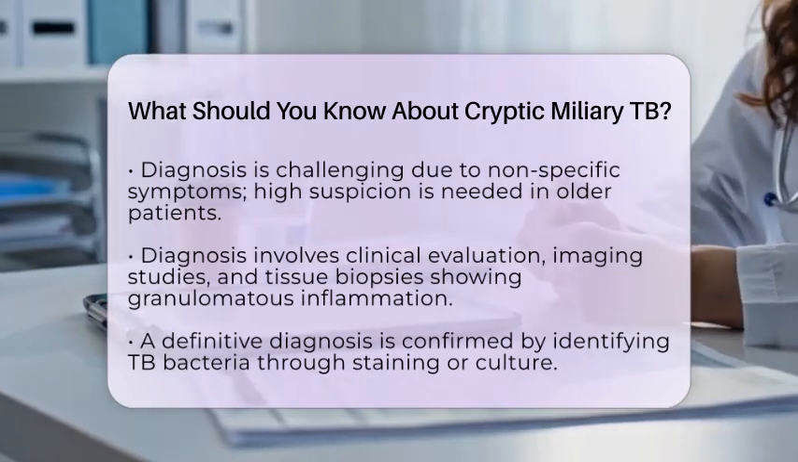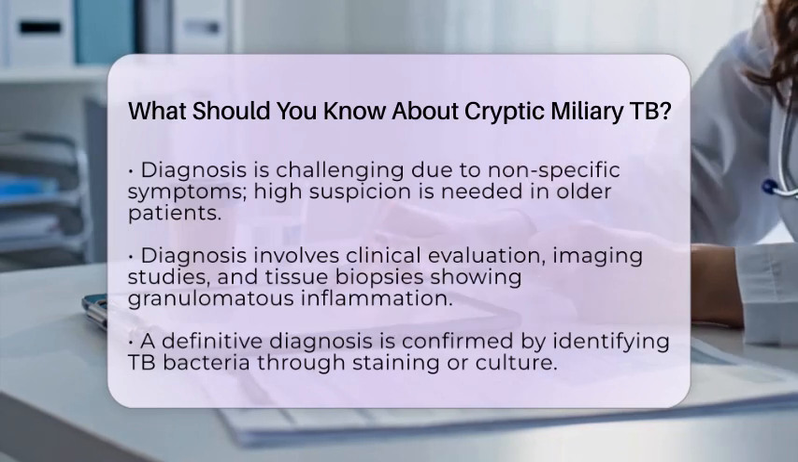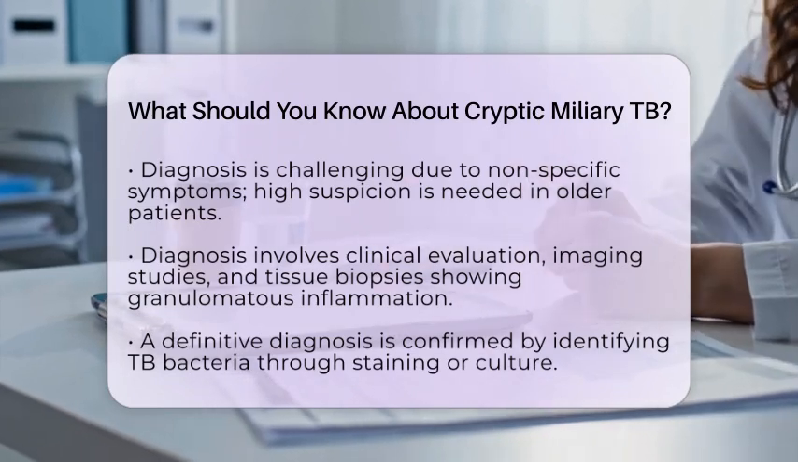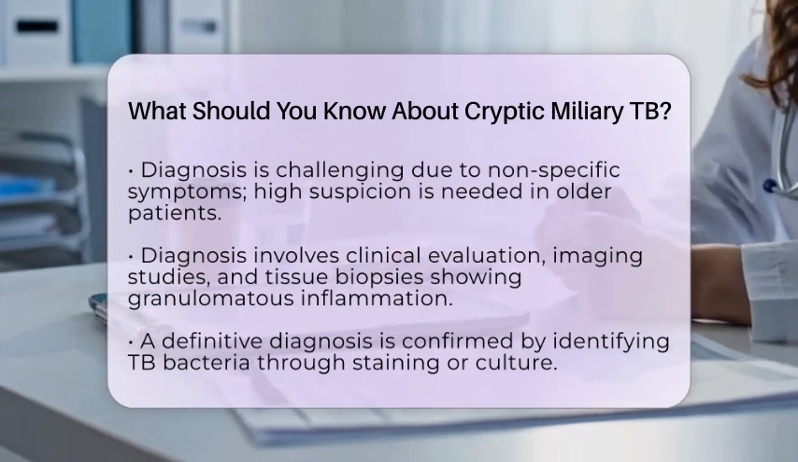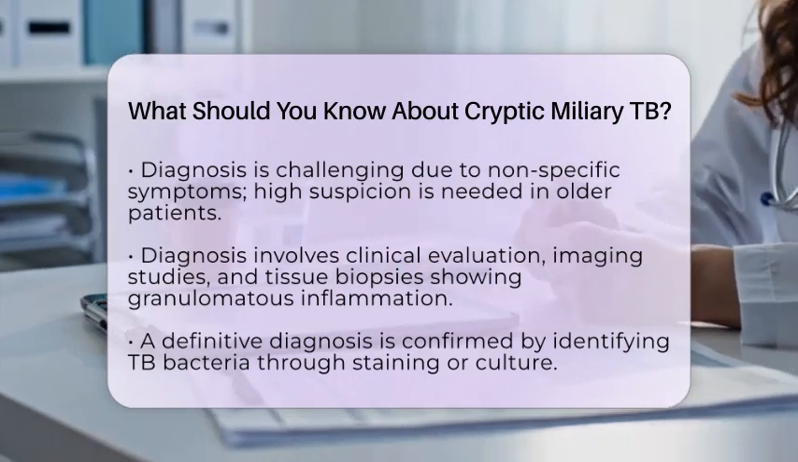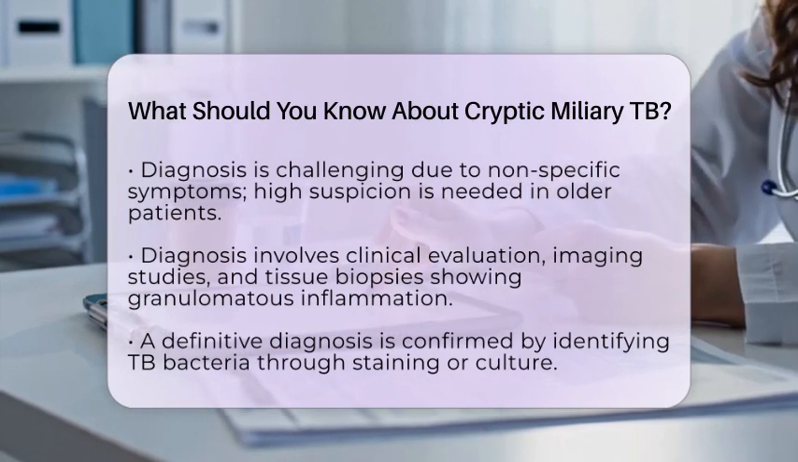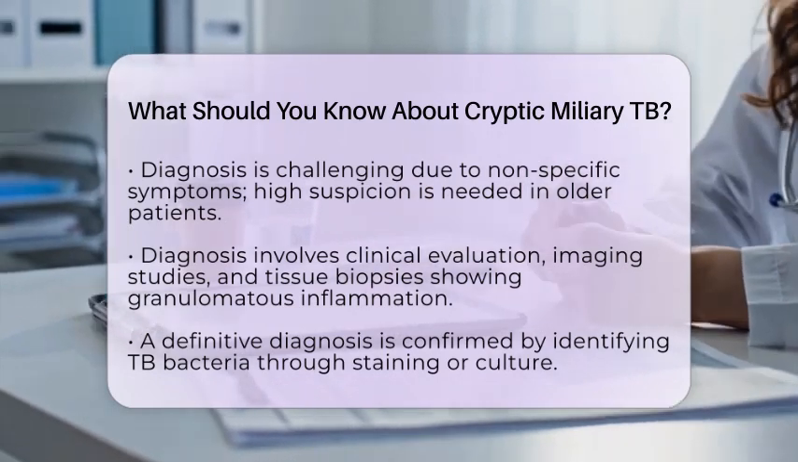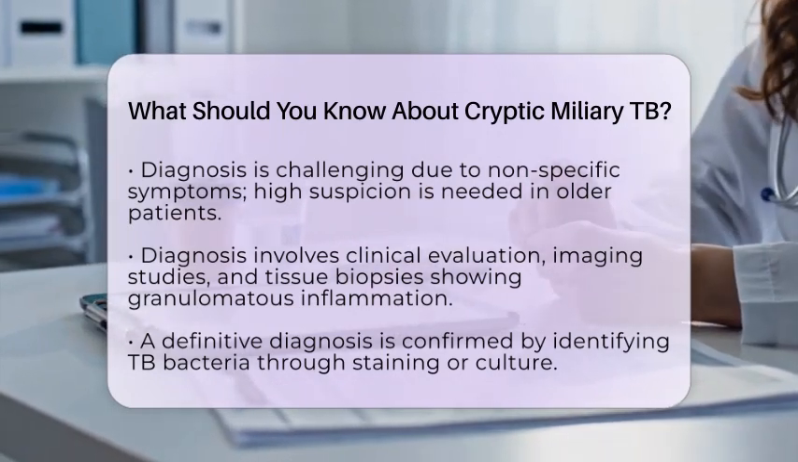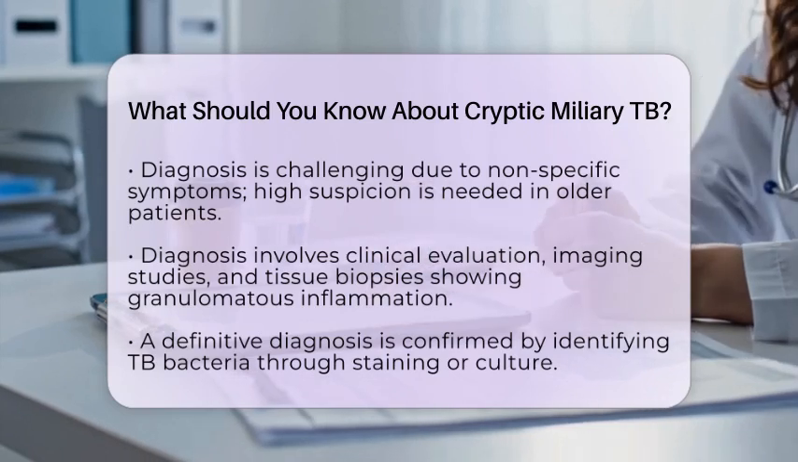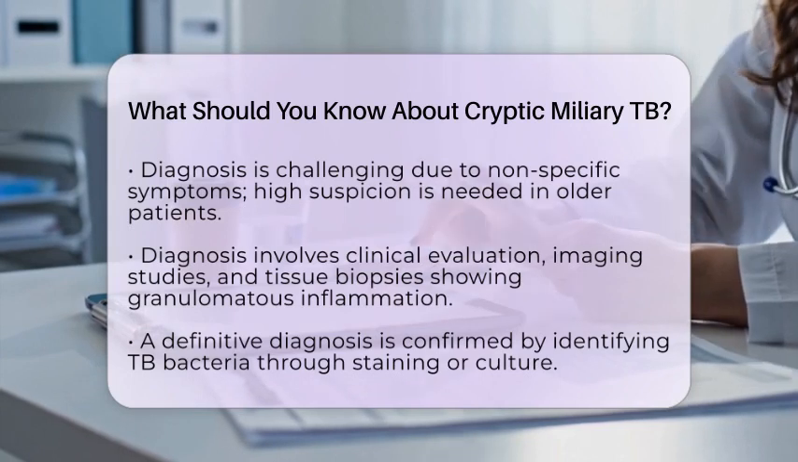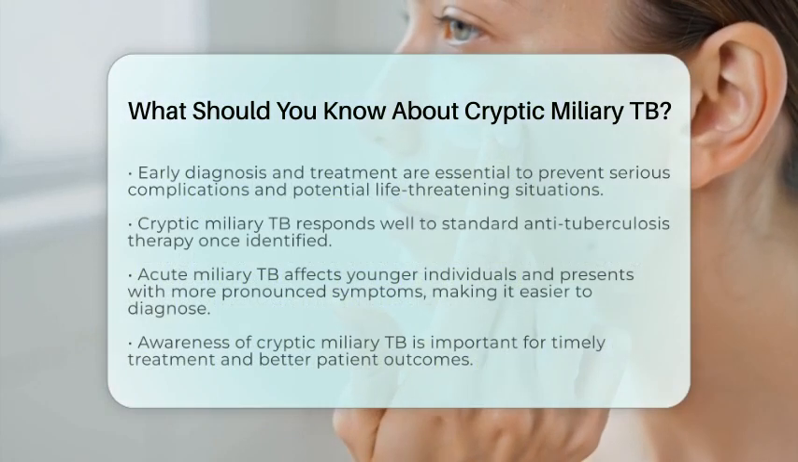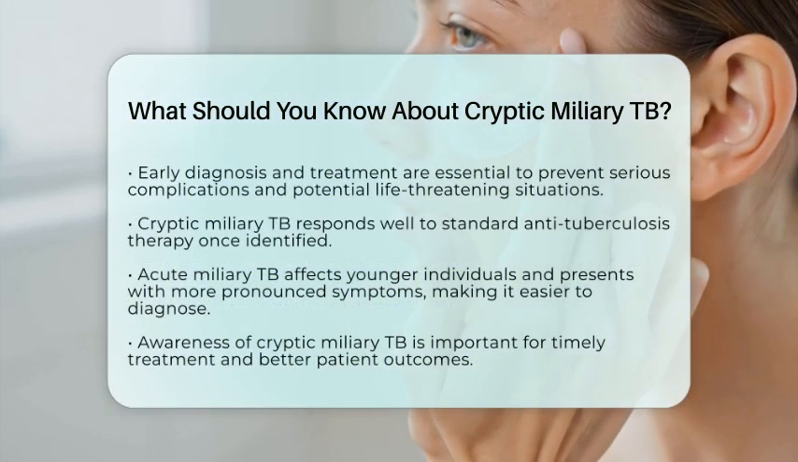Recognizing cryptic miliary TB is crucial. Early diagnosis and treatment can prevent serious complications. If left untreated, this form of TB can be life-threatening. However, it typically responds well to standard antituberculosis therapy once it is identified. In contrast, acute miliary TB usually affects younger individuals and presents with more pronounced symptoms, making it easier to diagnose.